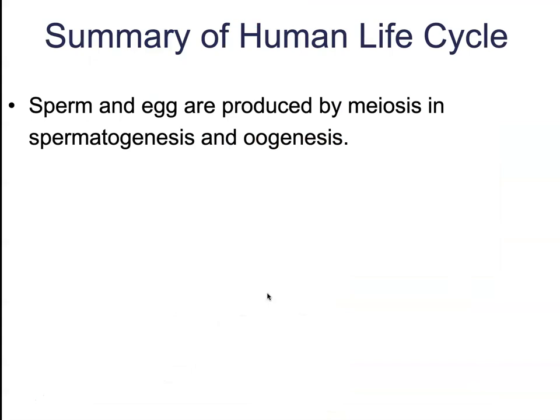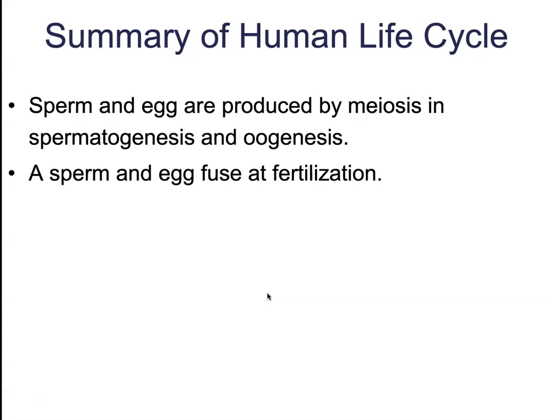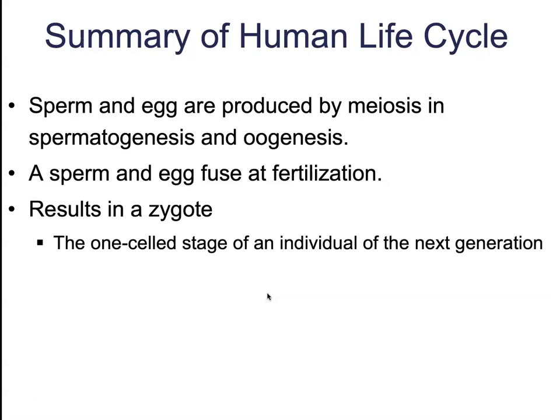So the sperm and the egg are produced by meiosis, through spermatogenesis and oogenesis. The sperm and the egg are going to fuse at fertilization, and this is ultimately going to form a single-celled zygote. So a zygote is simply the one-celled stage of an individual of the next generation. A zygote is just a single cell, but it has a complete and unique set of DNA, unlike any other creature on the rest of the planet. I mean, we've already talked about the odds of genetically identical individuals happening by sheer coincidence. It's not going to happen. So at the fertilization stage, at the zygotic stage, we have a single-celled, completely genetically unique individual.